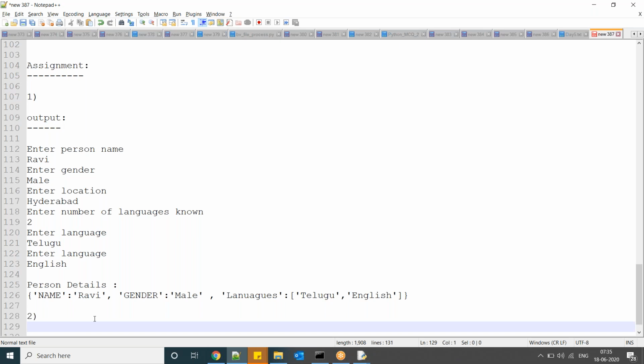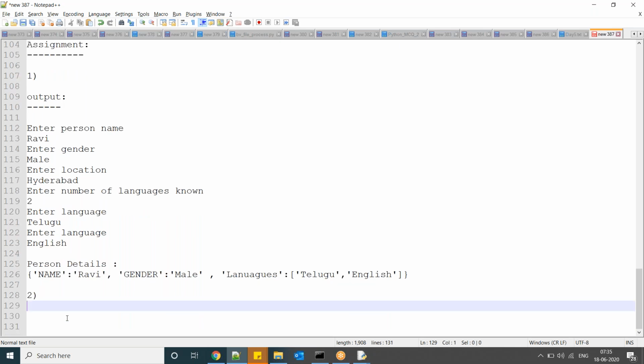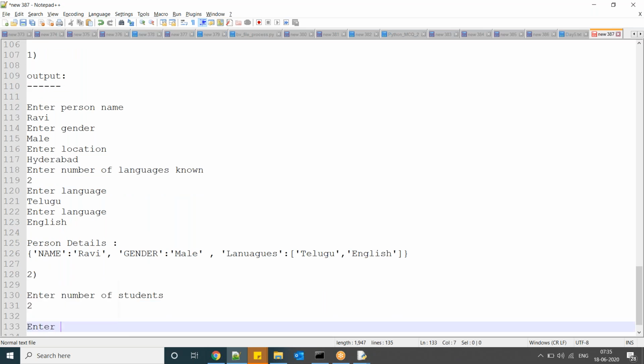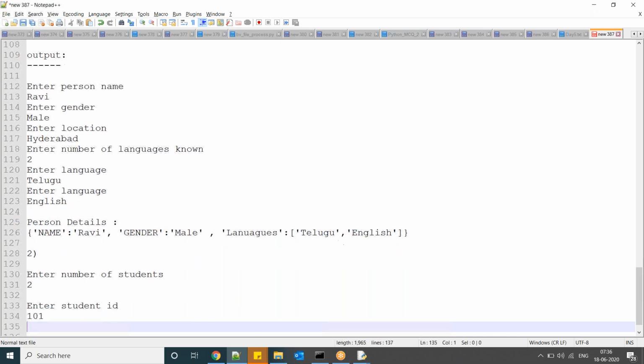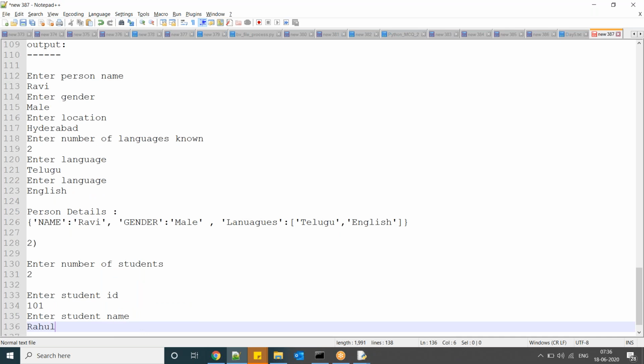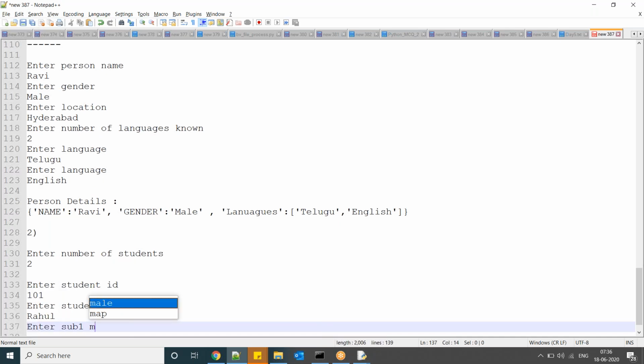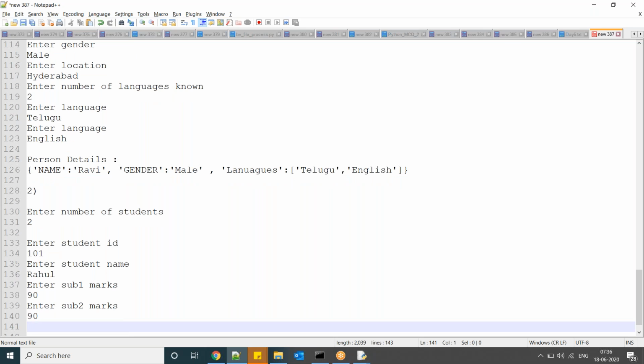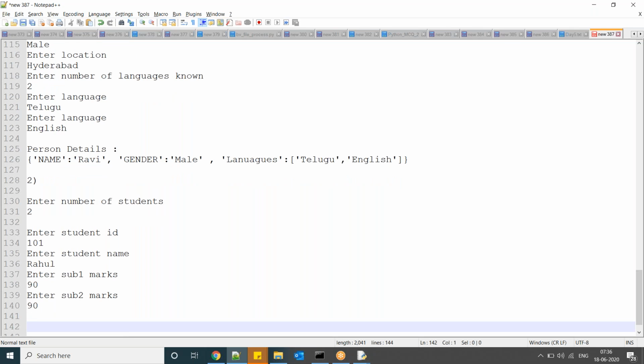The next thing: enter number of students, enter student ID, enter student name, enter subject one marks. Now this is one person's details.